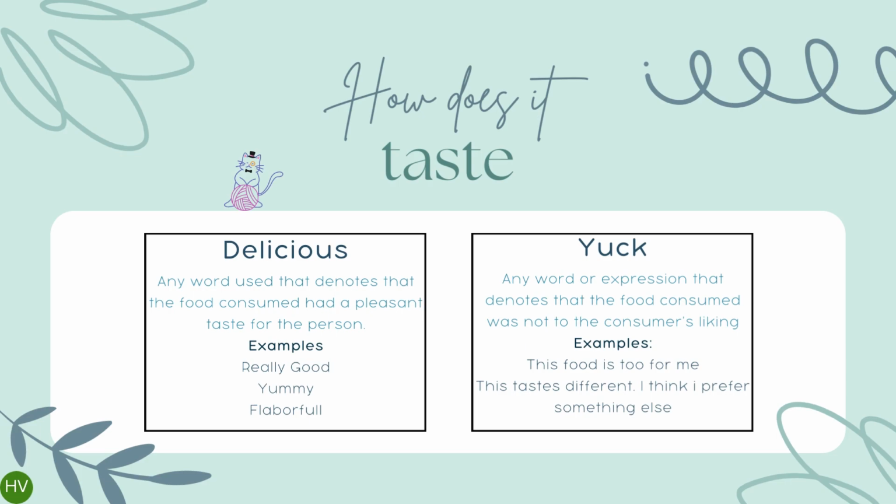In another case, we describe any word or expression that denotes that the food consumed was not to the consumer's liking. For example, this food is too salty for me, or this tastes different. I think I prefer something else.